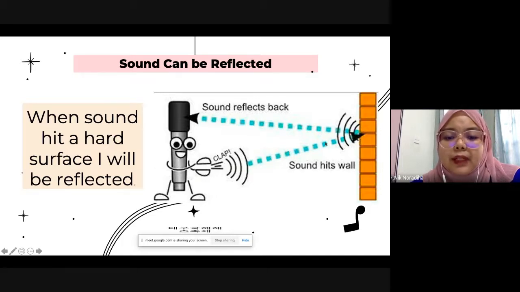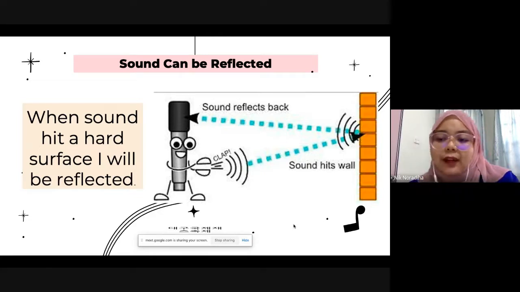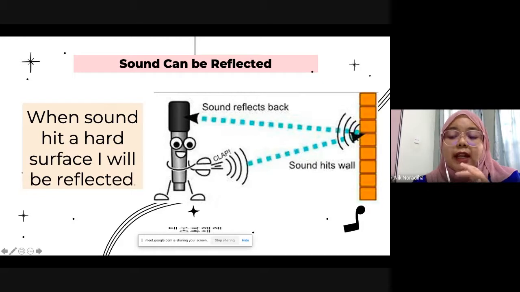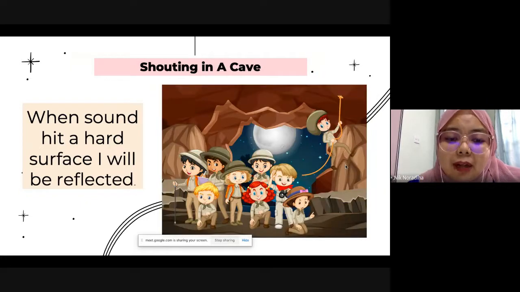For example, if you look at this picture, if we clap, then the sound will travel, then after that it will hit the wall, the hard surface. Then after the sound hits the wall, it will travel back, it will be reflected. The sound travelling back, we call it reflection of sound. So sound can be reflected.